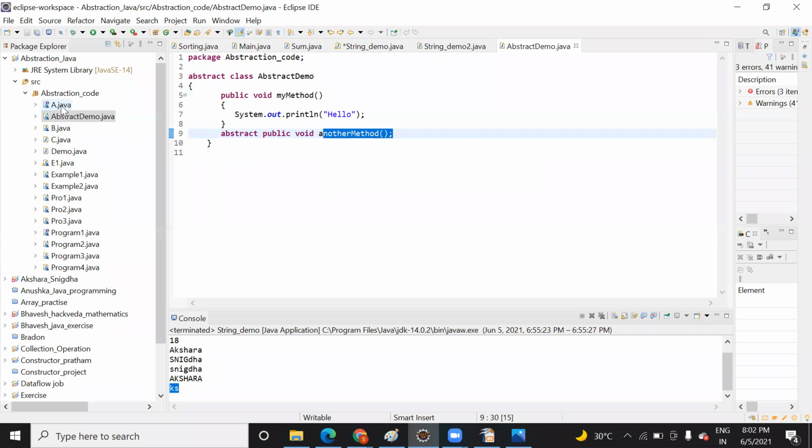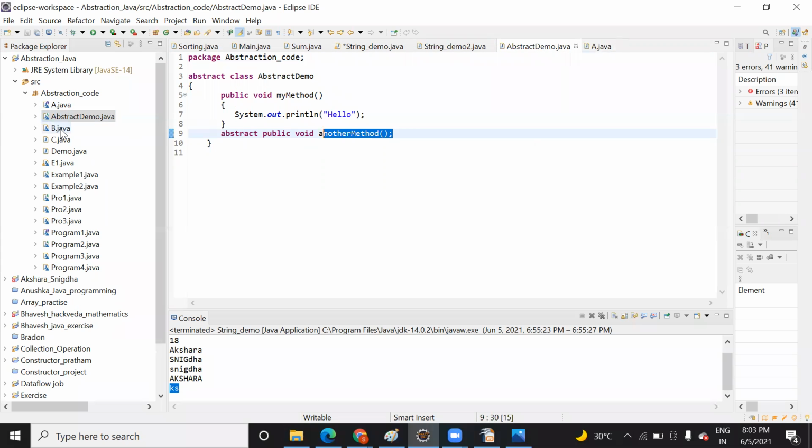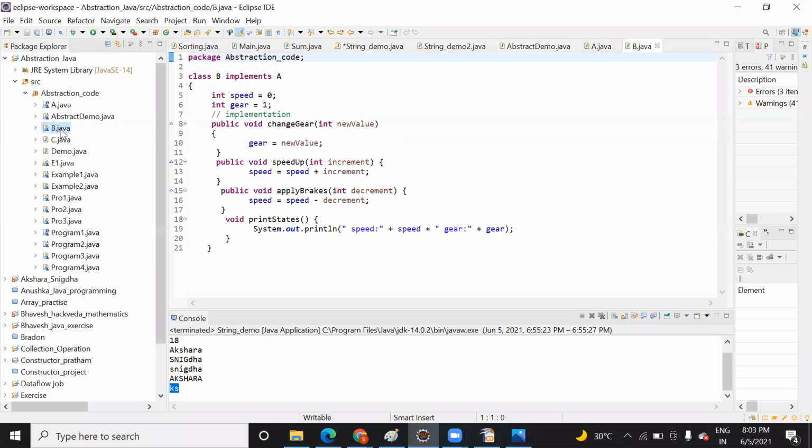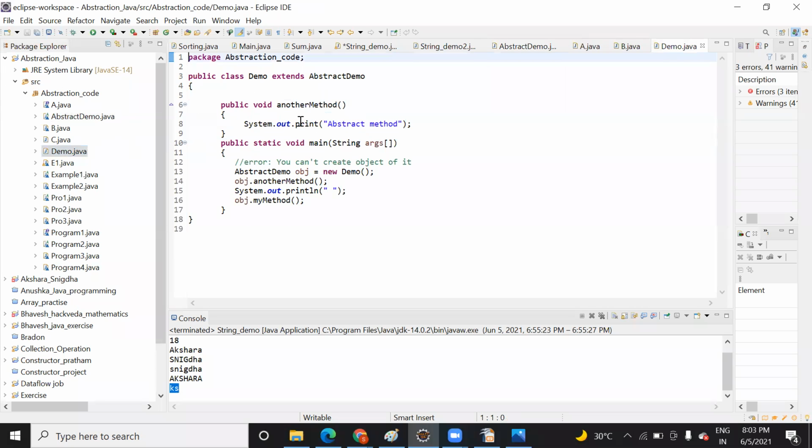You understood now? Kind of. You know? No, I don't. Okay. So let's see it. Suppose another method. So I have implemented it. You can see it here.